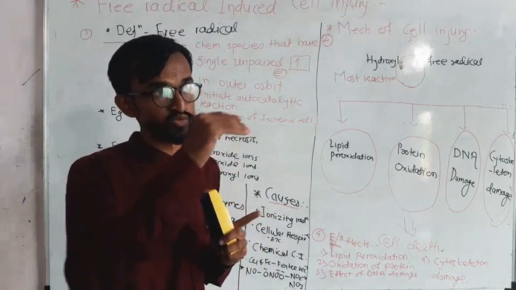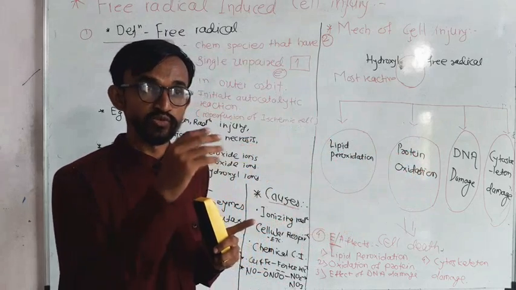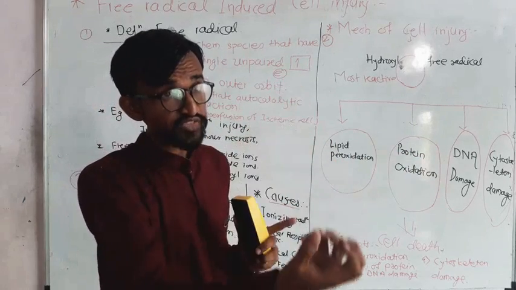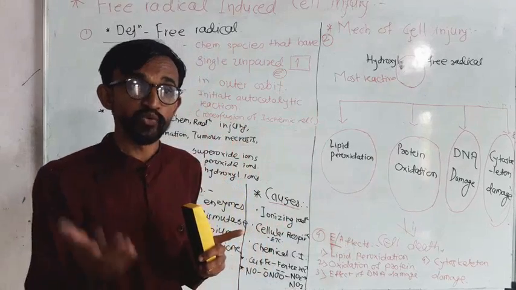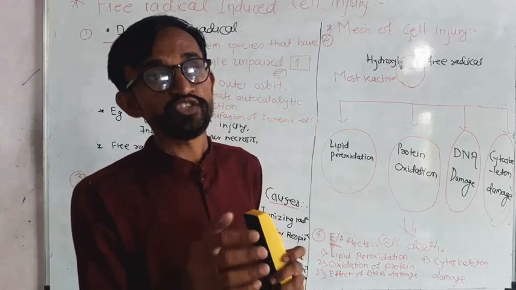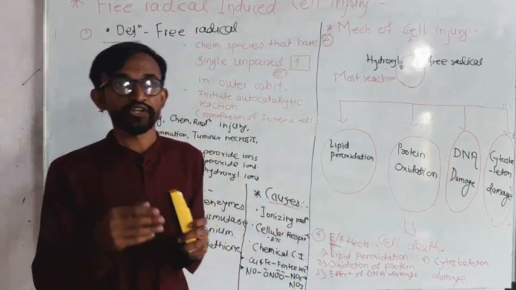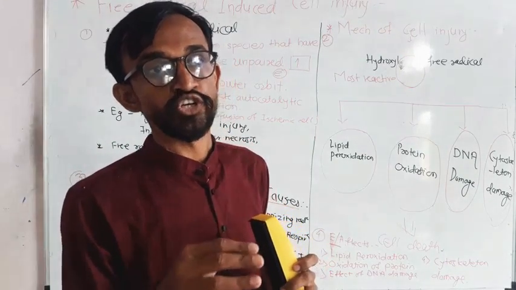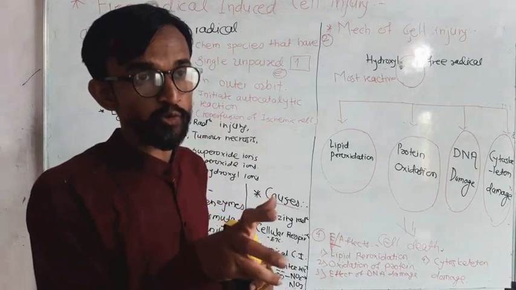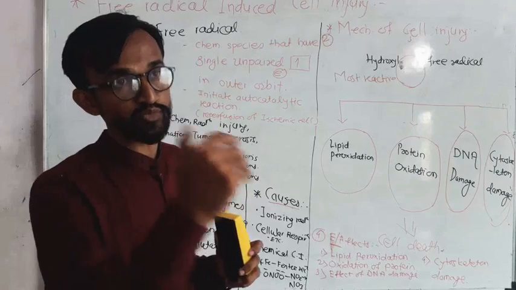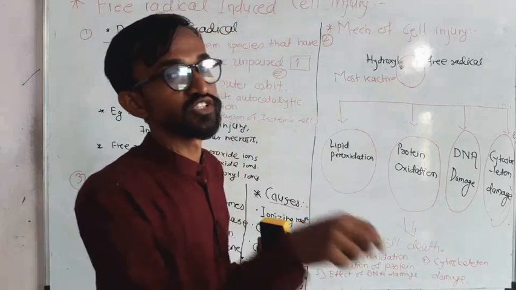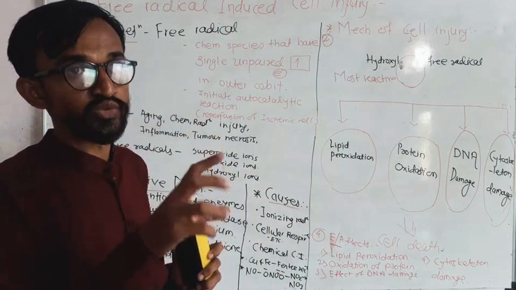It results in different diseases. Now we are going to study pathophysiology: how those diseases happen, and which steps we have to take to treat the respective disease, which will help us return our body to homeostasis. So this is the basic motto of studying the different types of cell injuries. Today we are going to study cell injury caused by free radicals.